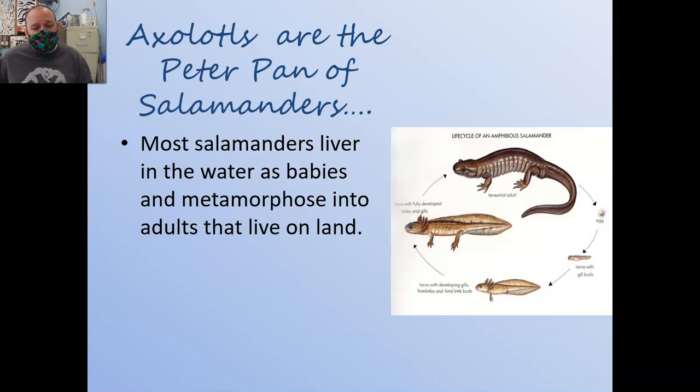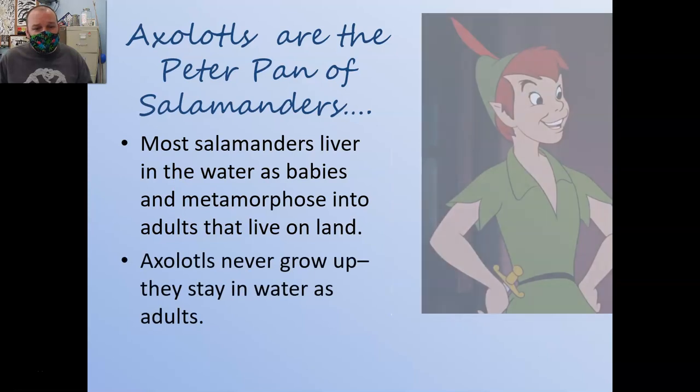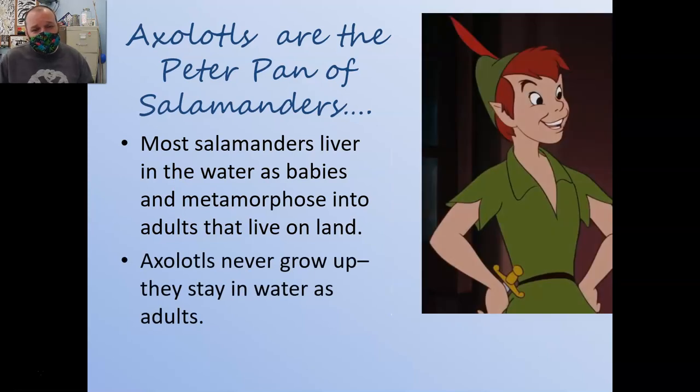They stop partway through this development and stay in the water. They're sort of Peter Pan-like because they never grow up. So, a unique characteristic, axolotls stay in the water as adults. They essentially look like baby salamanders as adults. They develop reproductive organs and all that, but they stay in the water and look like babies.